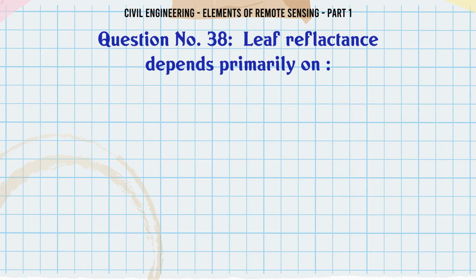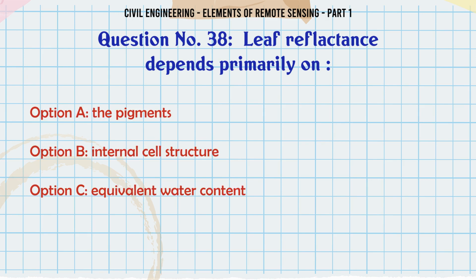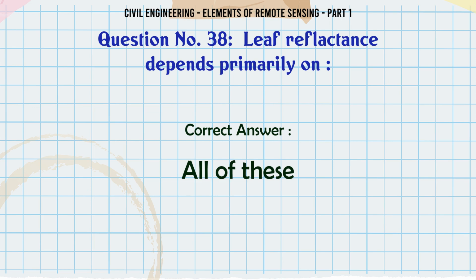Leaf reflectance depends primarily on: A. Other pigments. B. Internal cell structure. C. Equivalent water content. D. All of these. The correct answer is all of these.